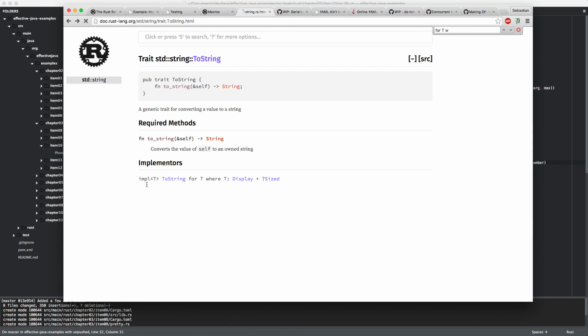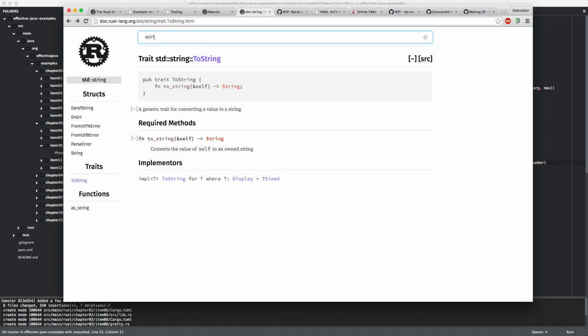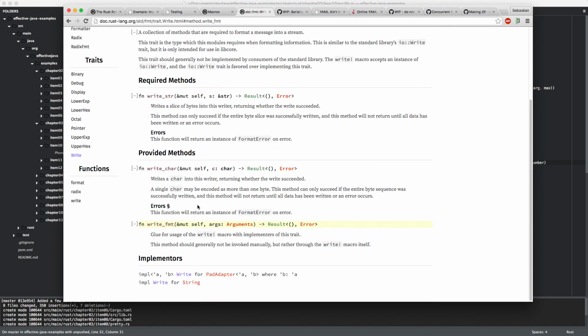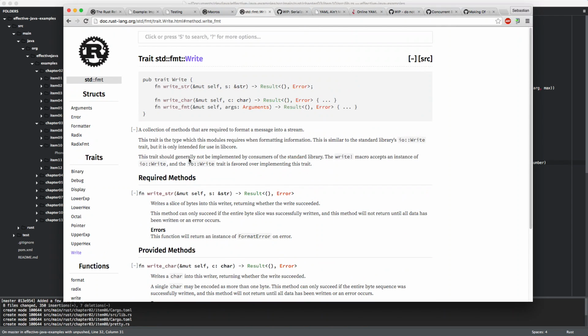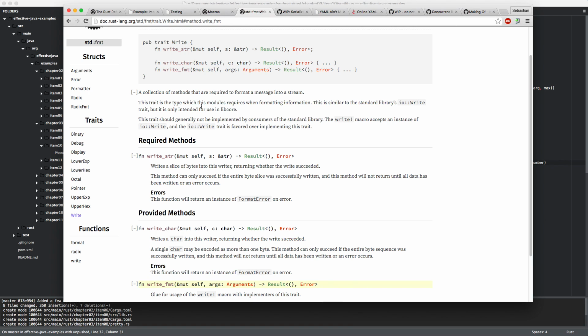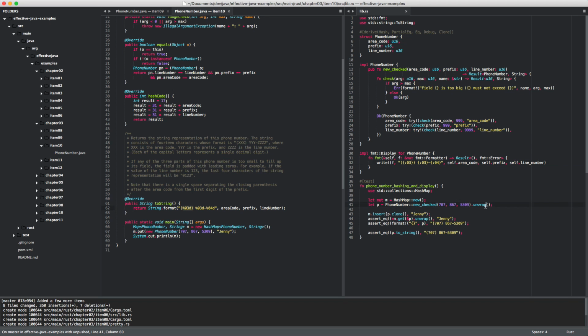All right. And yeah, let's have a look at write fmt. It's nice to be able to look into the code that easily. Write has write fmt. So that's awesome. Every writer basically supports formatting that way. This means you will never have to allocate just to get formatted output. And this is really a great thing about Rust. Memory management is all under your control, and you will write very, very efficient code that way. That's totally awesome.